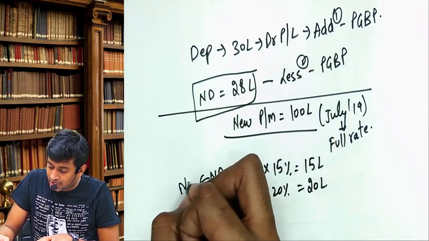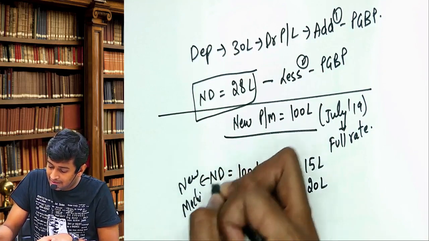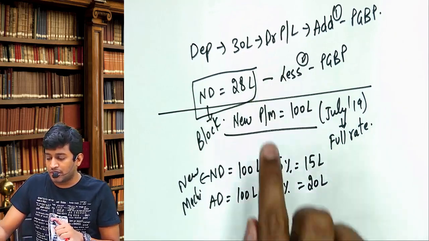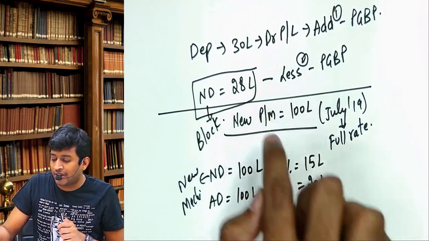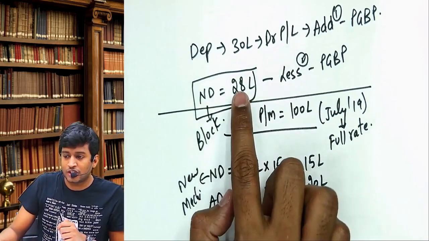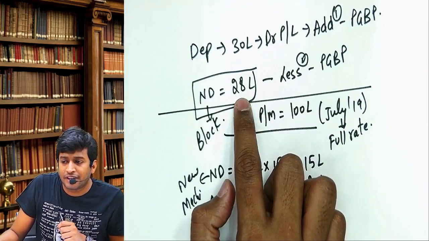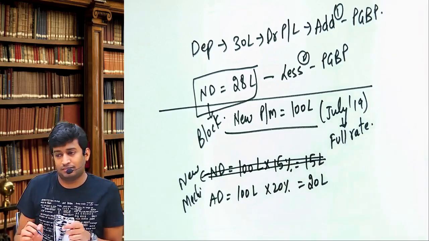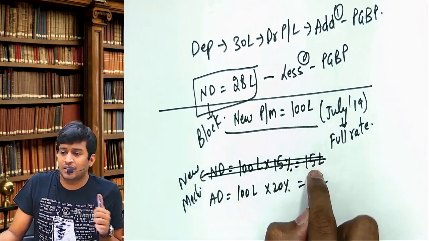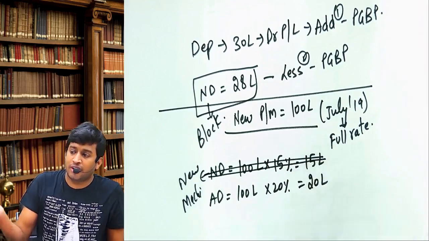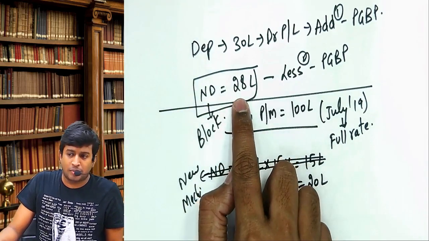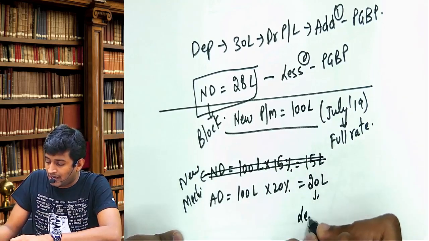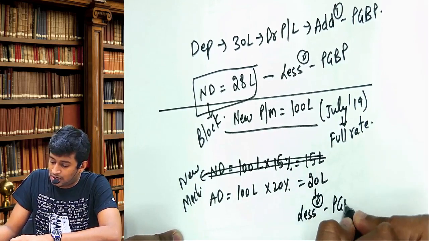This is on the new machine. This is on your block. So the government, or ICI, assumes 28 lakhs, and 15 lakhs is already included. In this 28 lakhs, what is included? 15 lakhs is already included, so nothing has to be done for normal depreciation. That 15 lakhs depreciation on the new asset is already included in 28 lakhs. So nothing has to be done. But we'll give you benefit for additional. This 20 lakhs will be under less 2 under PGBP.